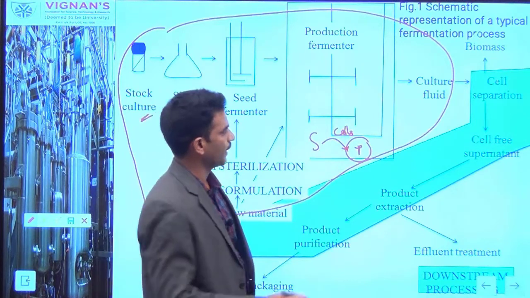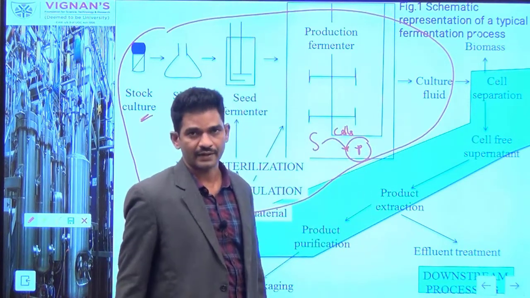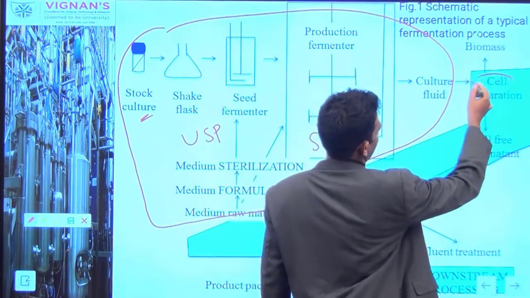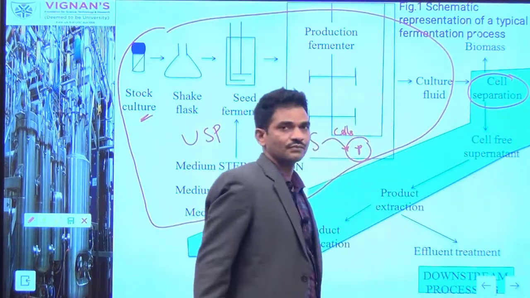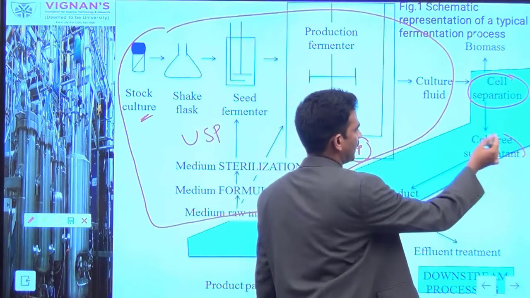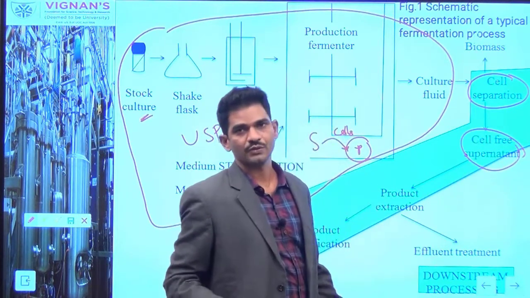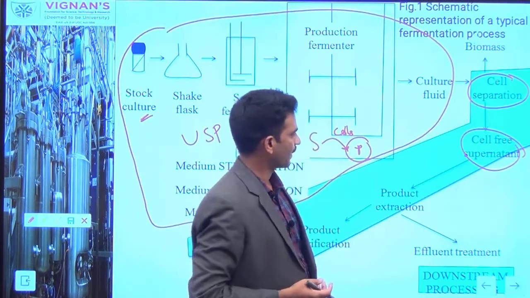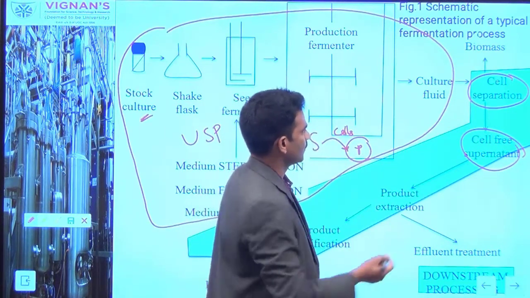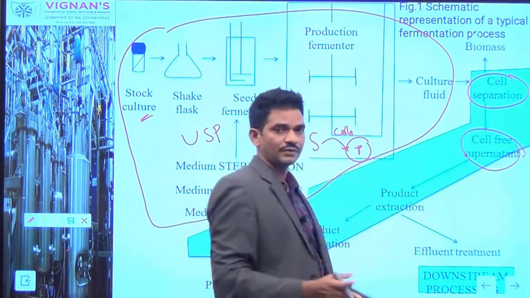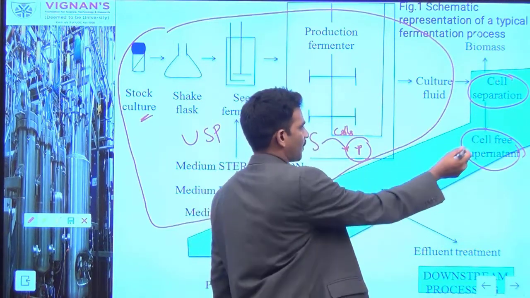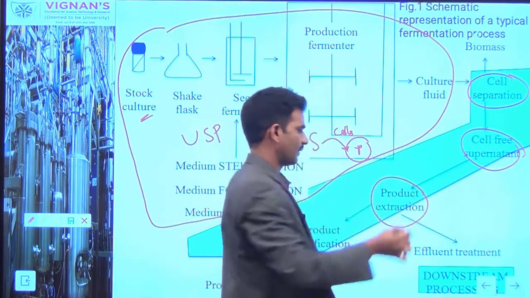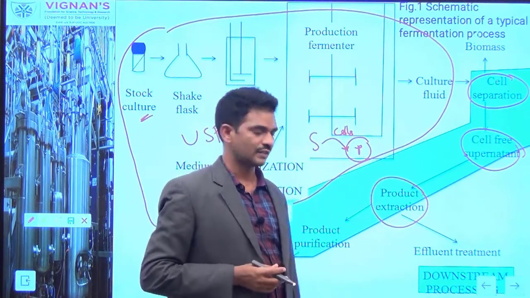Then stage 2 is you have to recover this released product from the cell. So for that we have to do cell separation and separate the clear supernatant. This is a solid liquid separation. Here the cells are nothing but the grown particulate matter in the liquid medium. Upon filtration or centrifugation we can separate them. Then if your product is of extracellular type, you can use the supernatant and go for extraction. This is basically a concentration stage.